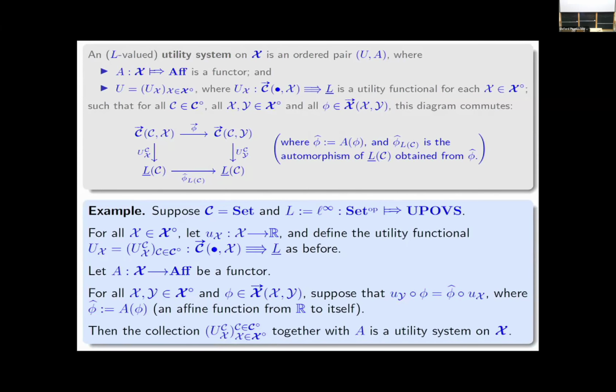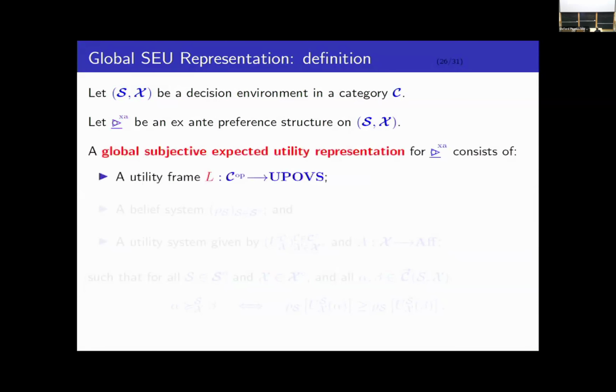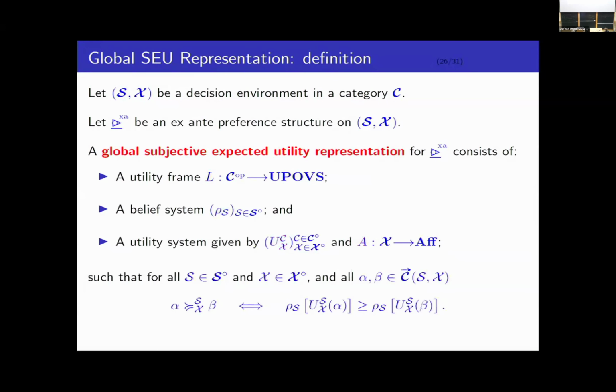All right, so at this point, we finally have all the ingredients we need to define a global subjective expected utility representation. So suppose I have a decision environment SX, and I have an ex ante preference structure on SX, so remember this is a collection of preference orders on the morphisms. So a global subjective expected utility representation consists of a utility frame, a belief system, and a utility system such that for any state place S and any outcome place X and any morphisms alpha and beta mapping S into X, the agent prefers alpha over beta if and only if rho S of U S X of alpha is greater than or equal to rho S of U S X of beta.